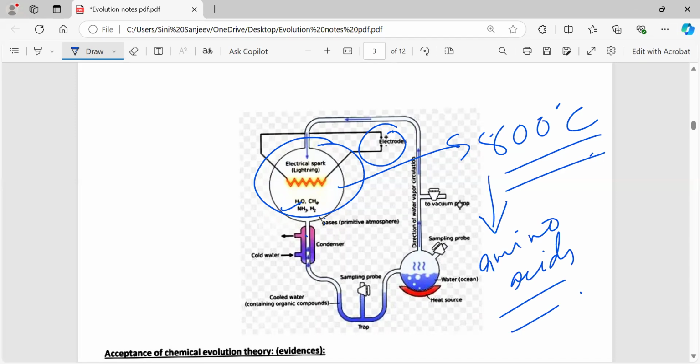All these molecules they were getting in this particular experiment, including certain pigments as well as fats. According to this experiment, the first non-cellular form of life originated from RNA, protein, and other nucleic acids.